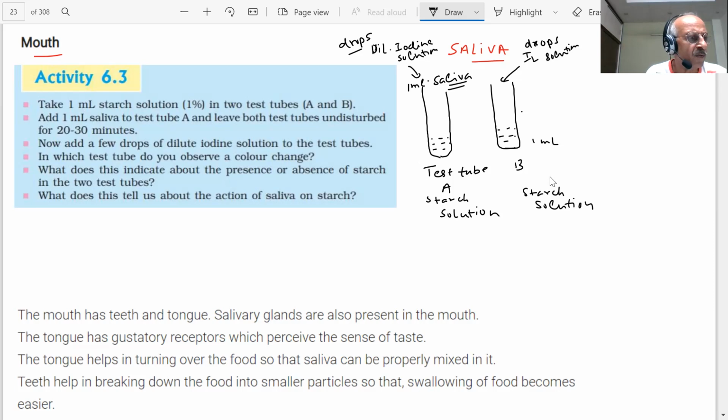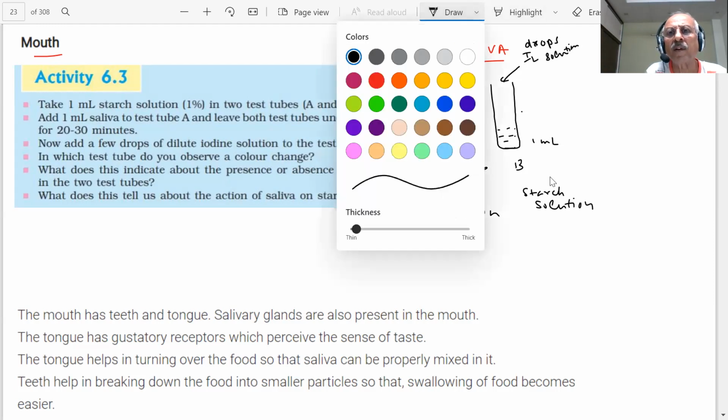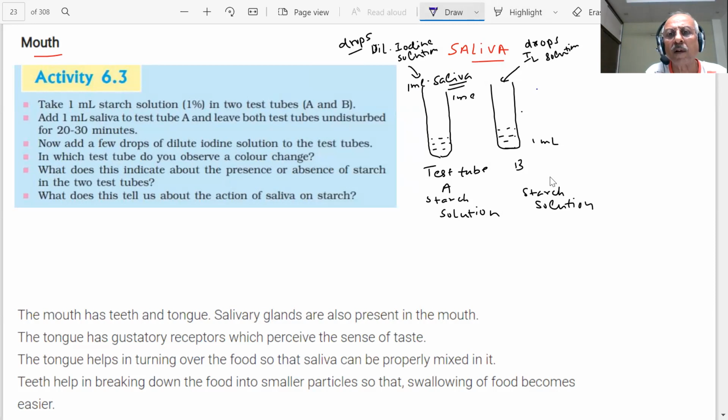Can you tell me, students, what observation will be done? This test tube contains saliva. This does not contain saliva. One milliliter of saliva is present here. This is 1 milliliter saliva. There is no saliva in this test tube.